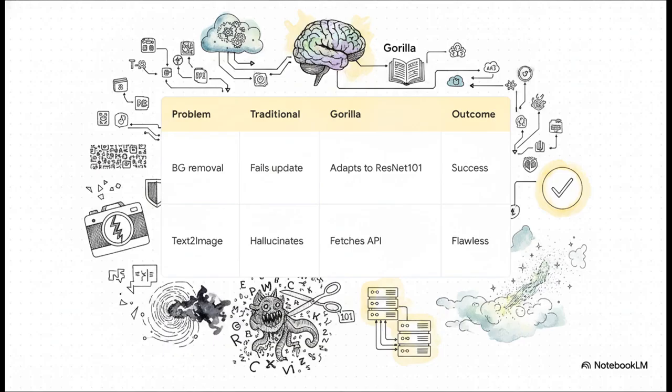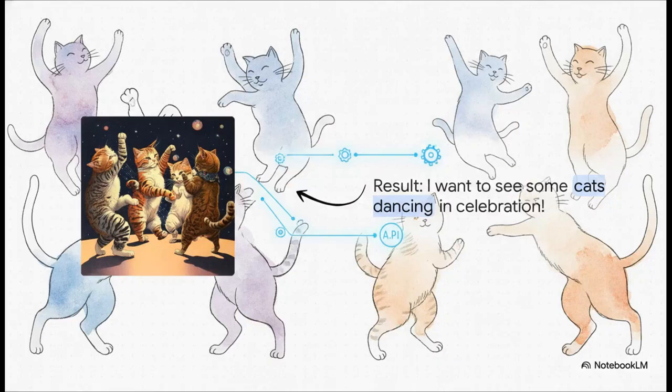So what does this look like out in the wild? Imagine you want to remove an image background, but the repository just upgraded its backend from ResNet 50 to ResNet 101. A traditional LLM, relying purely on its static memory, will confidently call the old broken API. But Gorilla reads the newly provided documentation at test time and flawlessly adapts to the ResNet 101 update on the fly. Which brings us right back to those dancing cats.